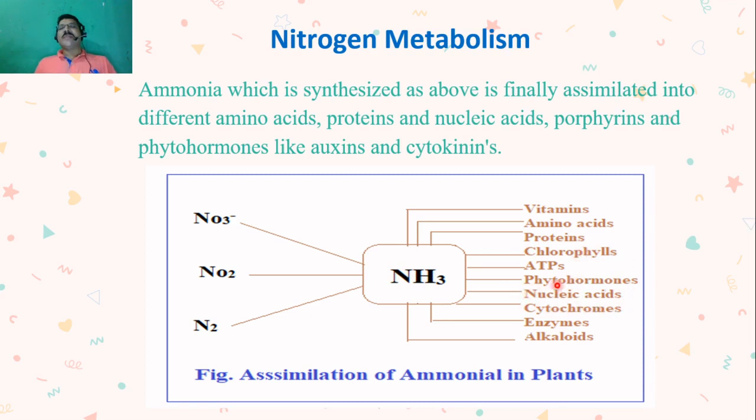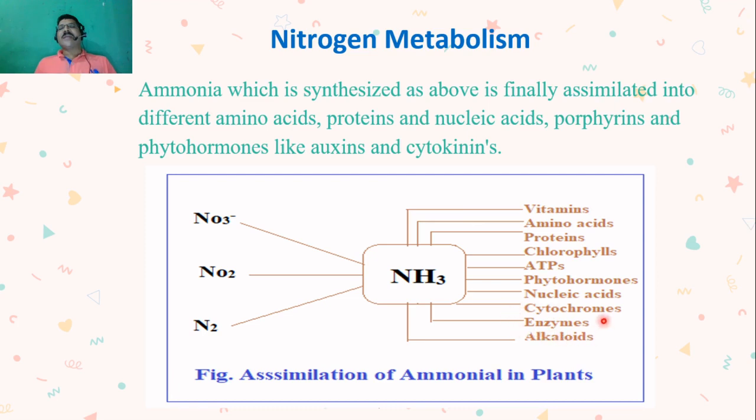Also nucleic acids: if you see plant DNA or RNA, the nitrogen bases of nucleic acids are synthesized from nitrogen, and this nitrogen can be obtained from ammonia. So after fixation, ammonia will be formed, and after that this ammonia is utilized by plants for these different purposes.